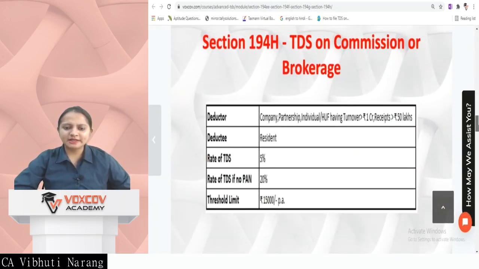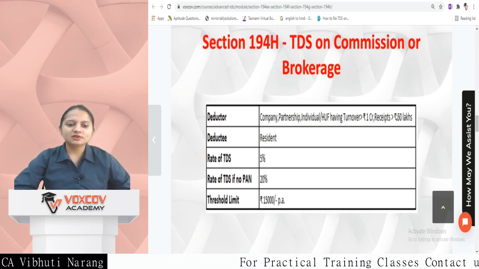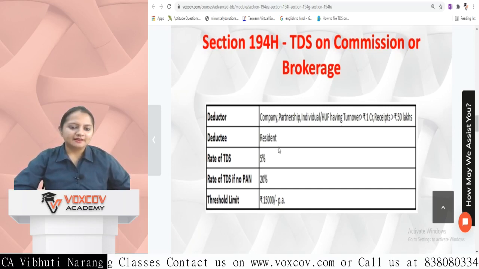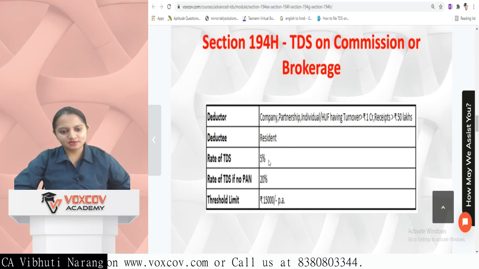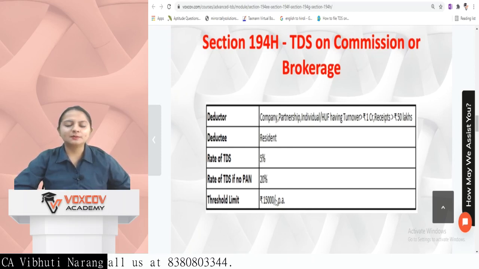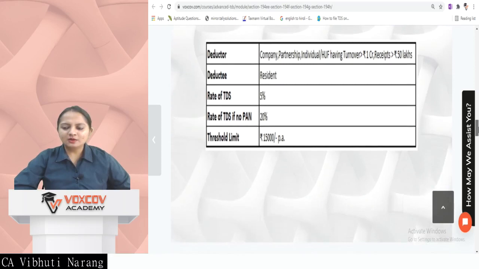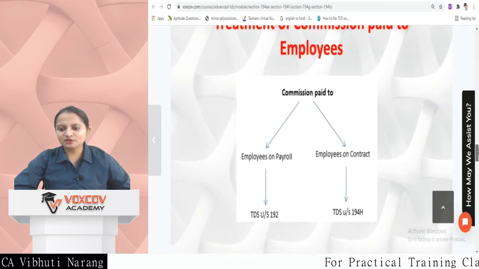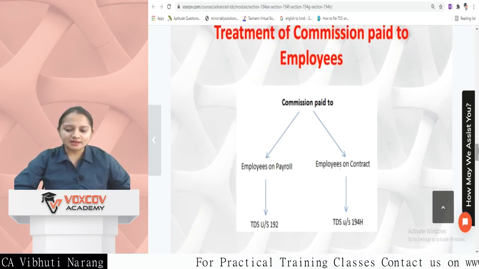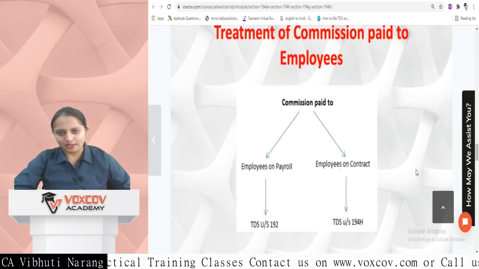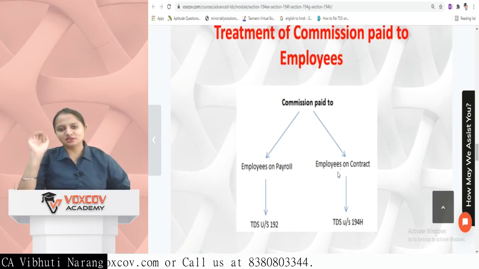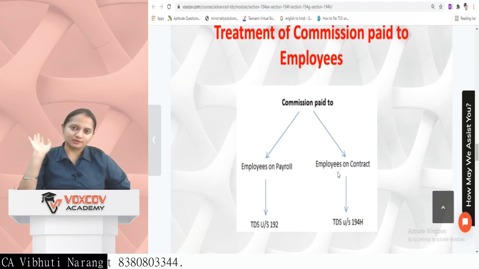The next section, quite an important one, is section 194H, which is TDS on commission or brokerage. The deductor is a company, partnership, individual, or HUF, and the deductee is a resident. The rate is 5%. If PAN is not available, 20%. The threshold limit is 15,000 per annum. Now, one typical thing to be noted is the treatment of commission paid to an employee. There are instances where commission is paid to an employee, and if the employee is on payroll basis, then that commission is covered under section 192, and will be taken into payroll processing.